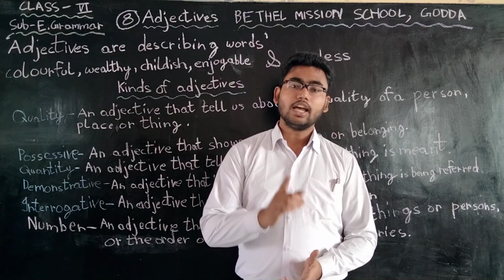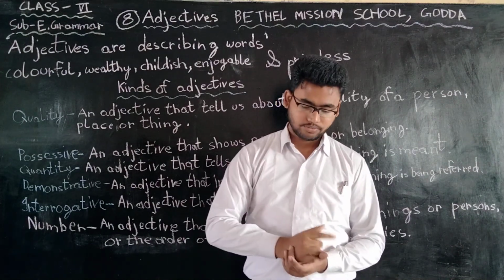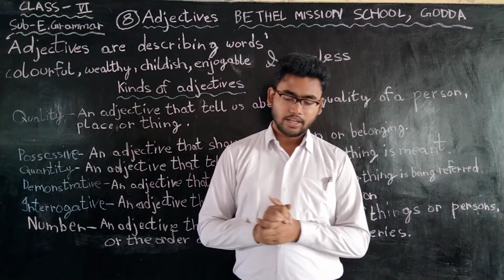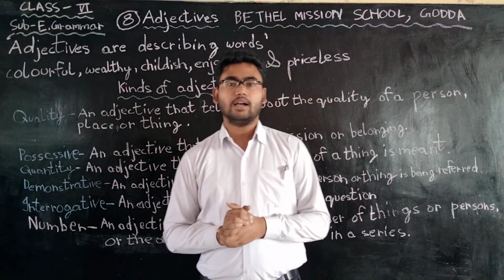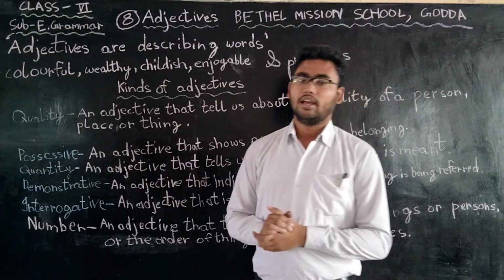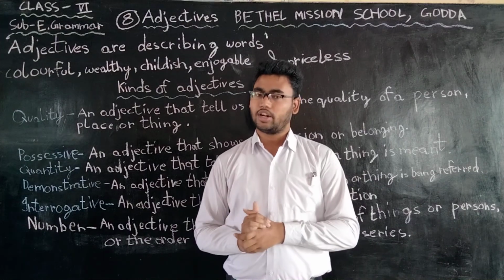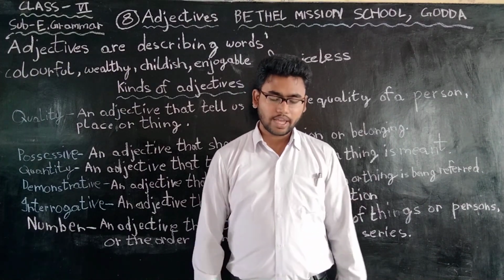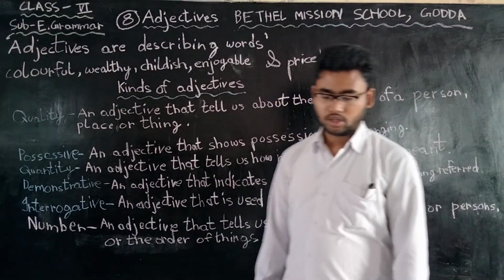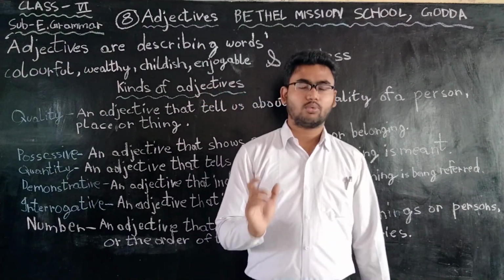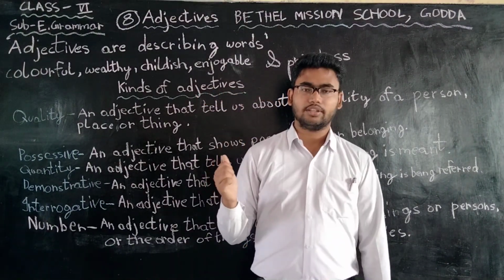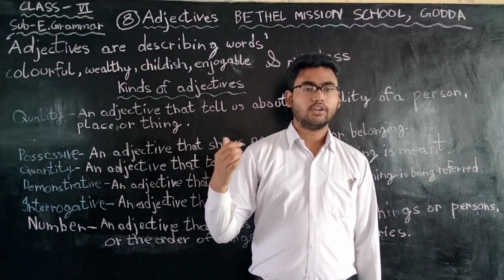So it is an interrogative adjective. Whose bicycle are they riding? Whose becomes an interrogative word. So it is coming under interrogative adjective. Which way should we take to the airport? So which, this particular word also comes under interrogative. So it is an interrogative adjective.